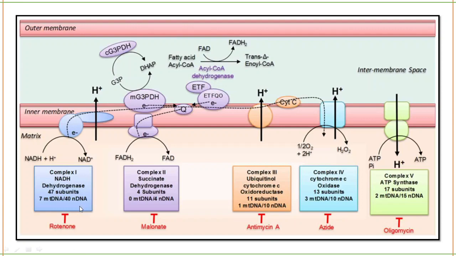So complex 1 is inhibited by rotenone, complex 2 is inhibited by malonate, complex 3 is inhibited by antimycin A, complex 4 is inhibited by azide, complex 5 is inhibited by oligomycin. So remember: rotenone, malonate, antimycin A, azide and oligomycin. These are very important inhibitors, you have to remember them. Practice, write and see, you will remember it very easily.